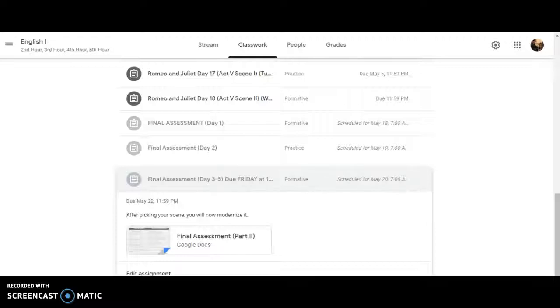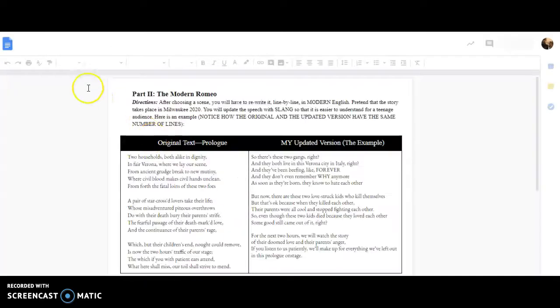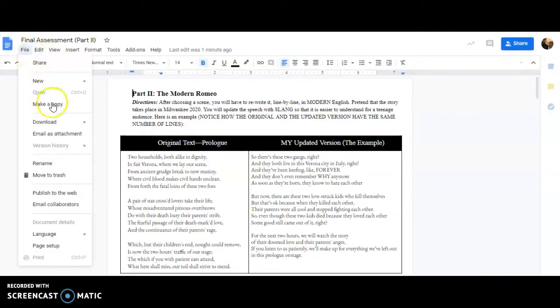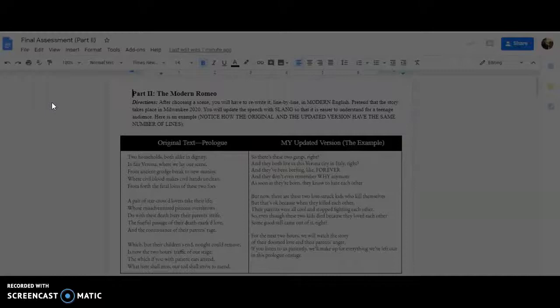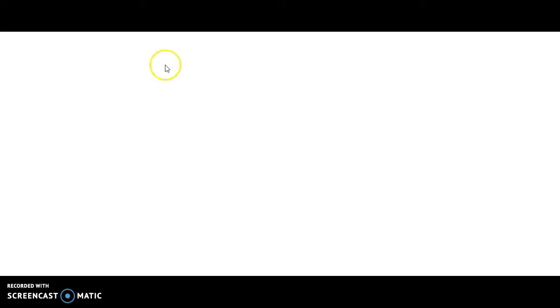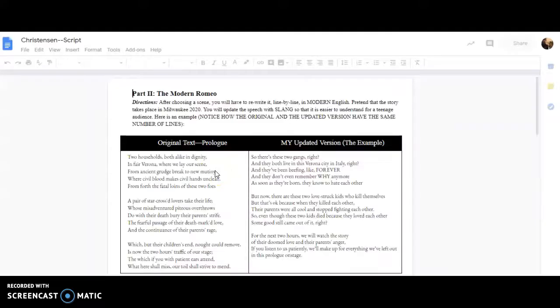Alright, welcome to day 3 through 5 of your final assessment. What you're going to need to do is open up this Google Doc. You're going to go ahead and make a copy by going to File, Make a Copy. You're going to change this to your last name, and then just write script. So now you'll have a new copy that you can edit and mark up and submit.